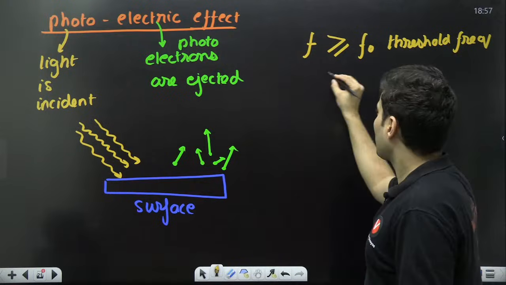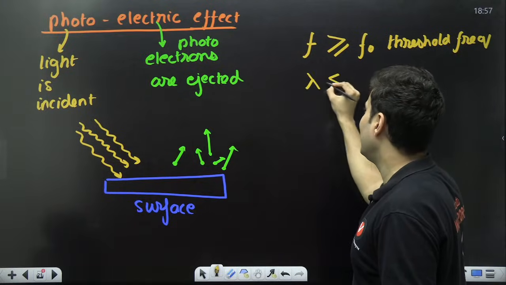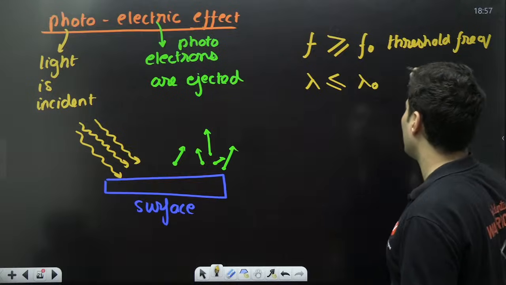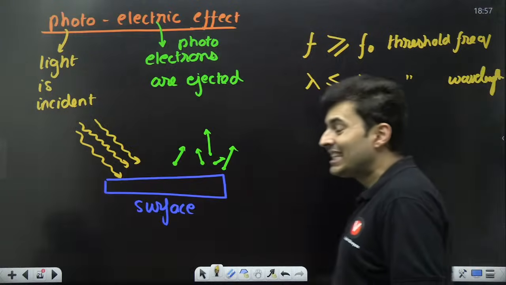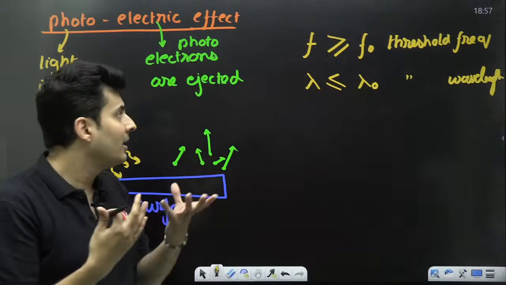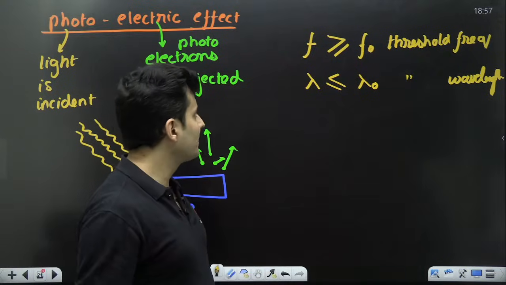Vice versa, wavelength wise, it should be less than or equal to the critical or threshold wavelength. Understand that? If it is less than that wavelength, only then the photoelectric effect occurs.